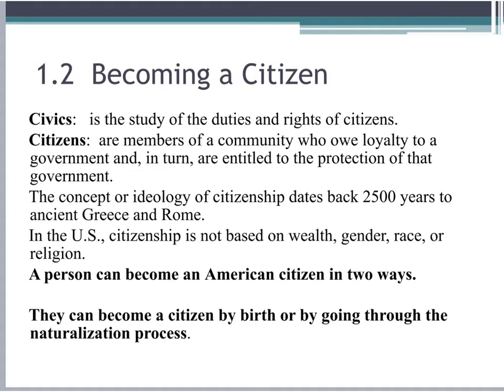In the United States, citizenship is not based on wealth, gender, race, or religion. A person can become an American citizen in two ways. They can become a citizen by birth or by going through the naturalization process.